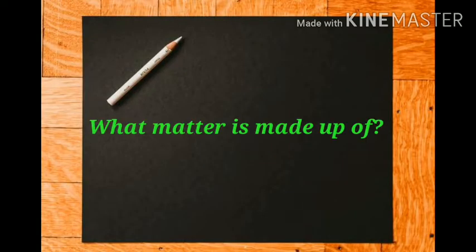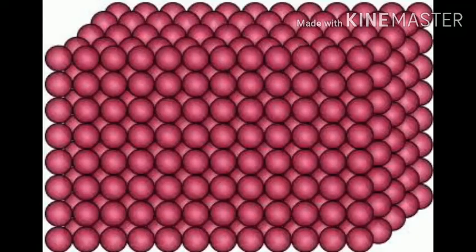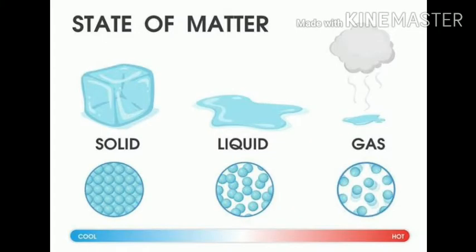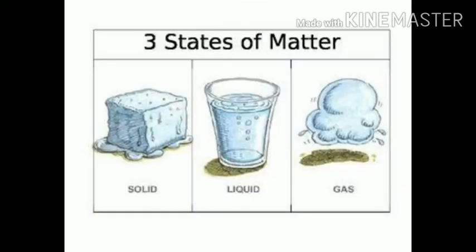What is matter made up of? Matter is made up of tiny particles called molecules. The arrangement of molecules is different in solids, liquids, and gases. There are three states of matter: solid, liquid, and gas.